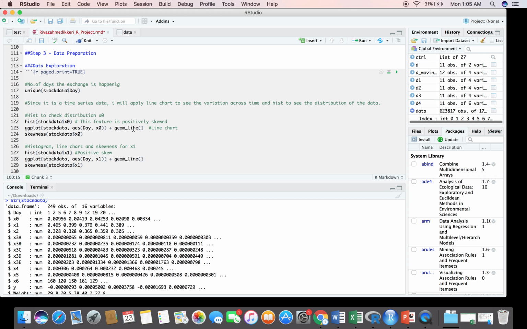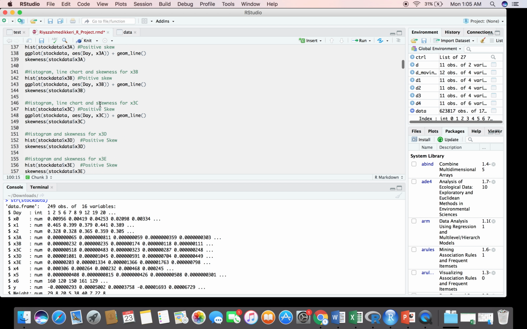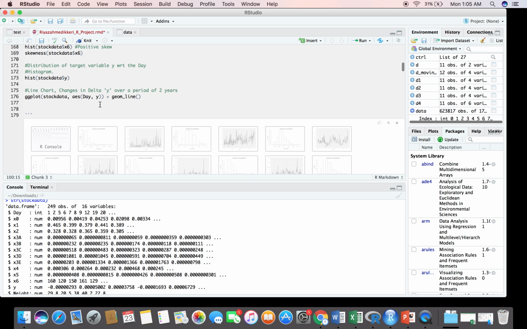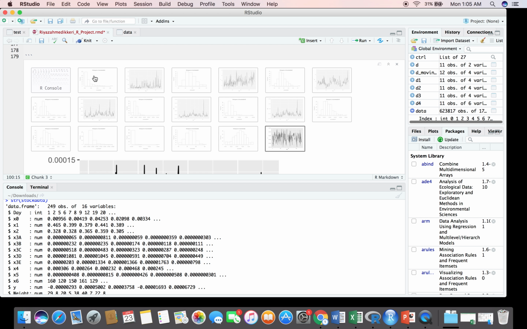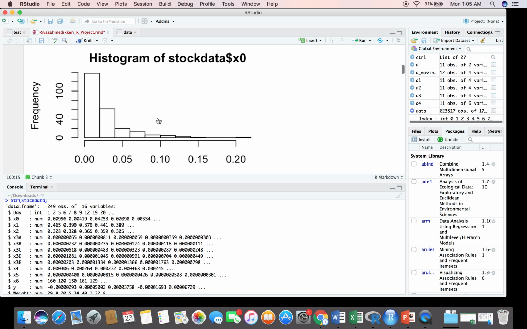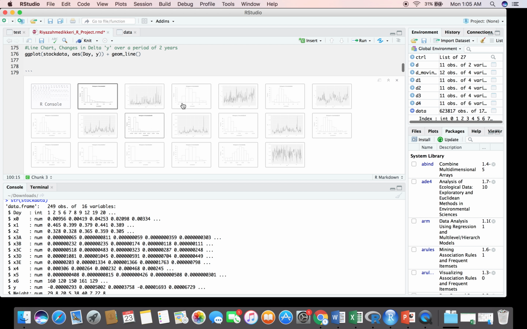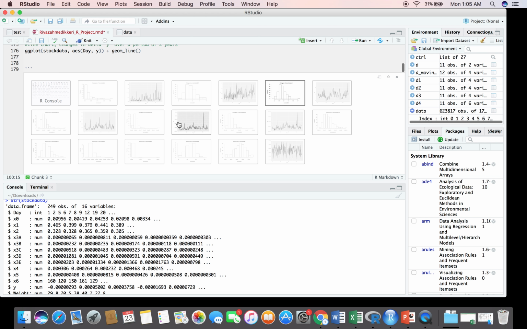So coming to the data exploration part, I did the histograms, line chart and skewness. As you can see here, most of my features are positively skewed. X0, you can check the others too. Most of these are going towards positive skew, and due to security purposes, the data was encrypted.